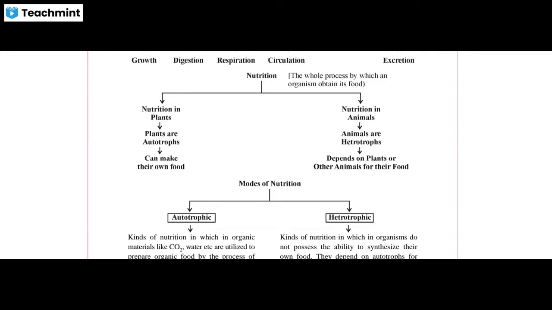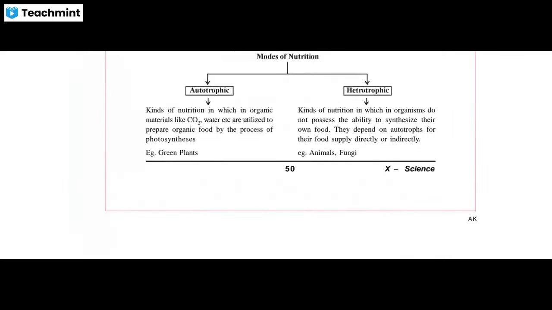Now coming to the point of mode of nutrition. There are two modes of nutrition: one is the autotrophic mode of nutrition and the other is the heterotrophic mode of nutrition. So the question comes: what is the autotrophic mode of nutrition and what is the heterotrophic mode? Autotrophic means auto, self, and trophic, nutrition. Auto means self, as you say automatically, self doing their own. It is the kind of nutrition in which organic material is prepared.